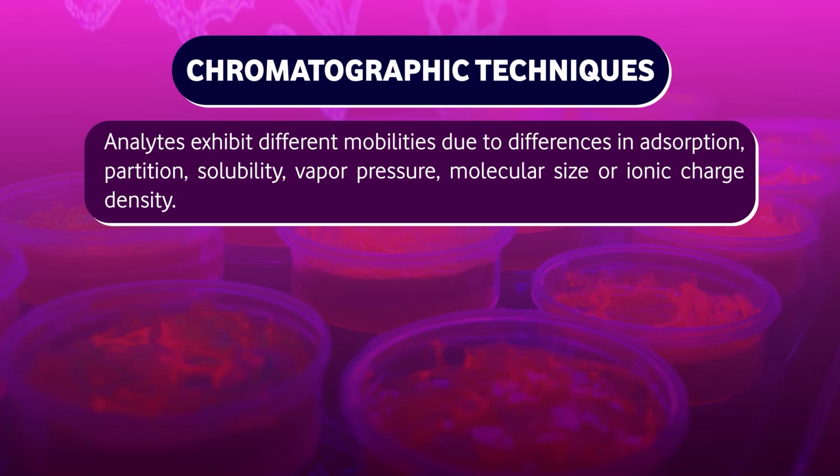For example, the mixture of sample in the mobile phase is moving continuously in a direction over the solid phase. If a component has very high adsorption on the solid surface, it will move slowly, so at the end of the column it will reach last. Whereas a material which does not adsorb, and would like to remain with the mobile phase, will move with the mobile phase. This is the way we separate different components. This is the chromatographic technique. If the mobile phase is liquid, it becomes liquid chromatography. If the mobile phase is gas, it becomes gas chromatography. The stationary phase in all cases is always solid.